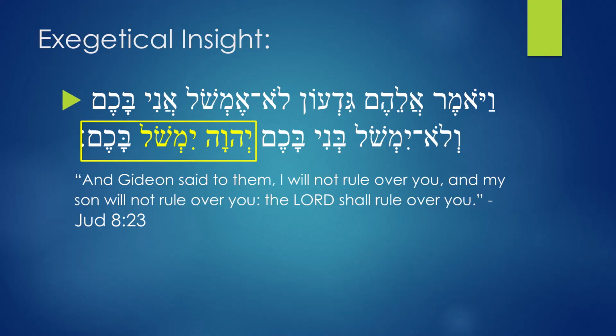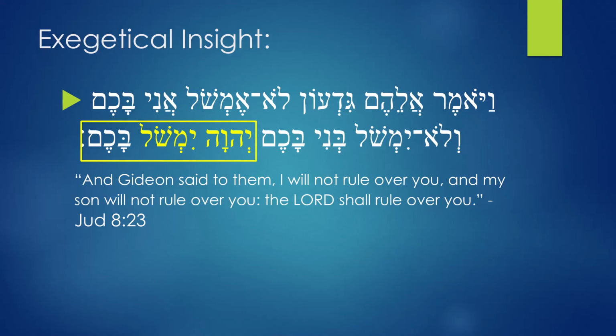Now Gideon tells the men, in the story found in Judges 8:23. After they reject Gideon, after some time, they come to beg him. They say, come and be our king, come and rule over us. And Gideon says, I will not rule over you, and my son will not rule over you. Yahweh yimsho bakem. The Lord will rule over you.